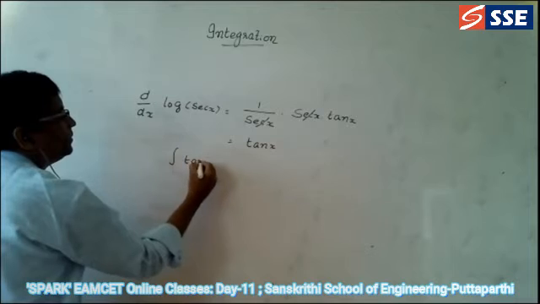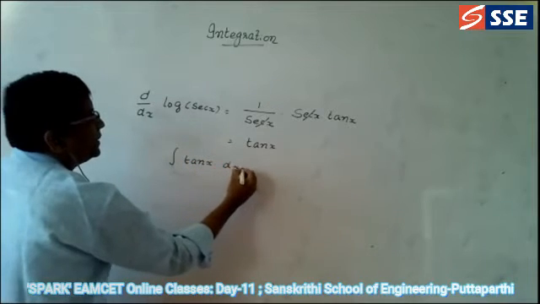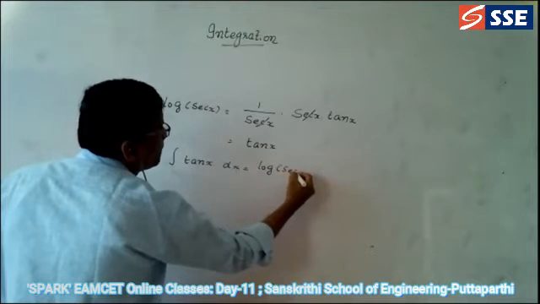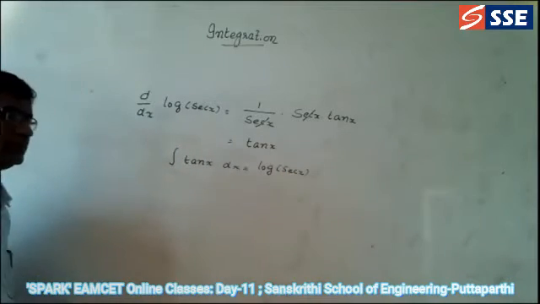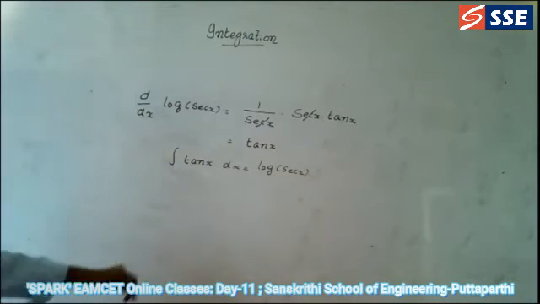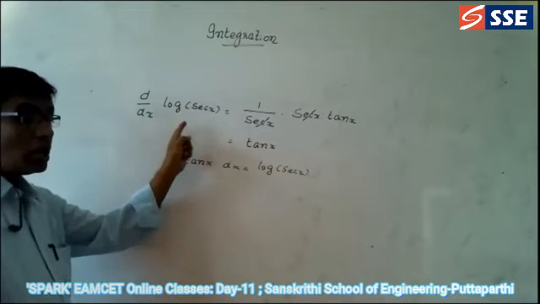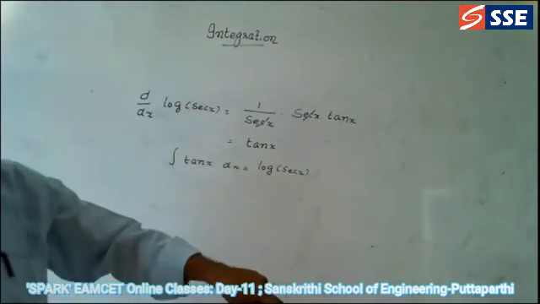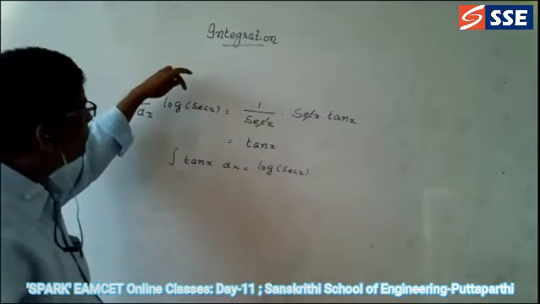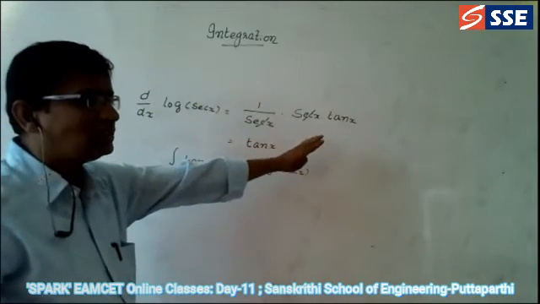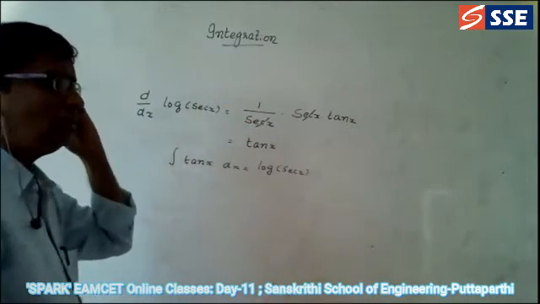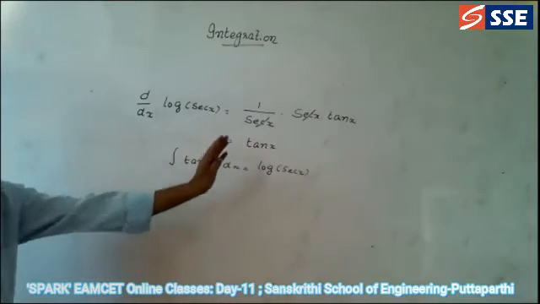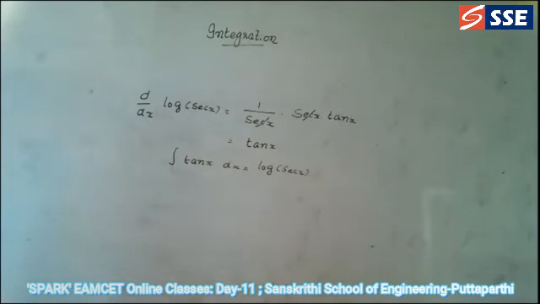Integration of tan x dx is equal to log of secant x. So how are we getting this? I am saying how we are getting the formula by using the differentiation. Why? Because we know that differentiation is quite opposite to integration, as well as integration is quite opposite to differentiation. That's why you are going to do the problems like this. Integration of tan x dx is equal to log secant x.